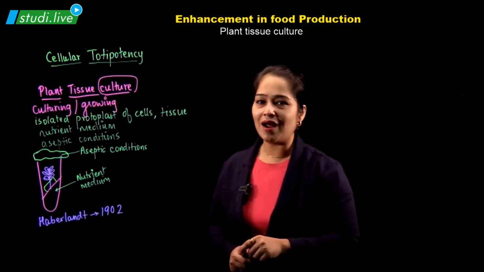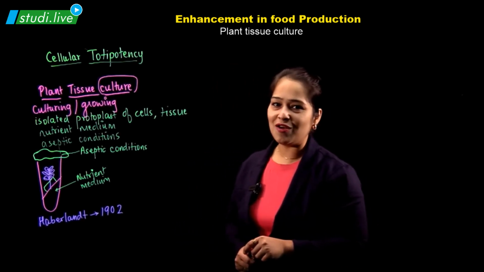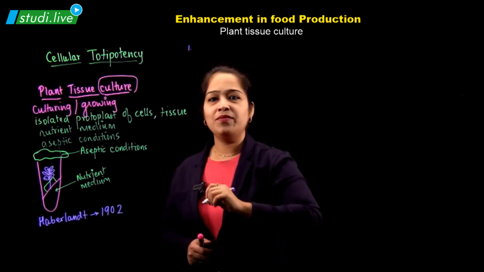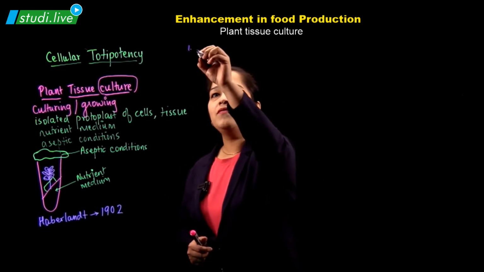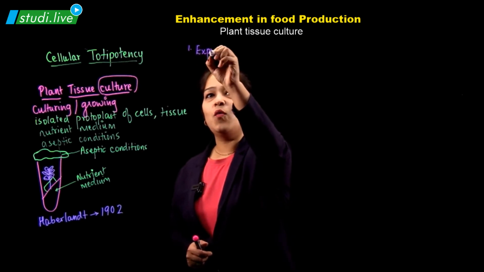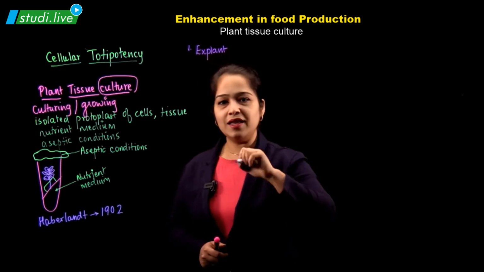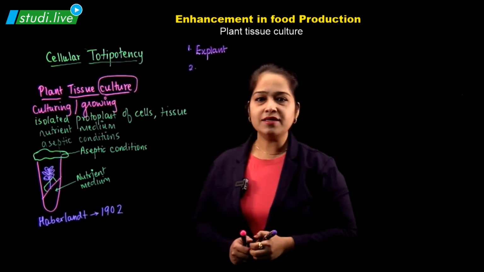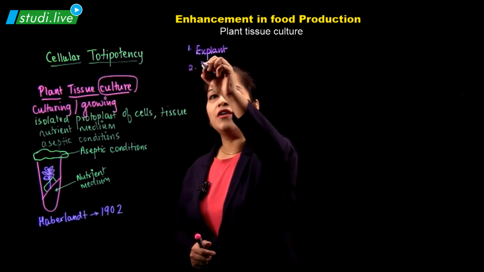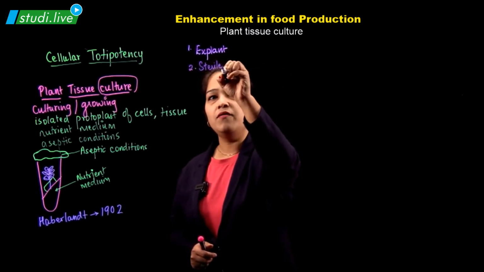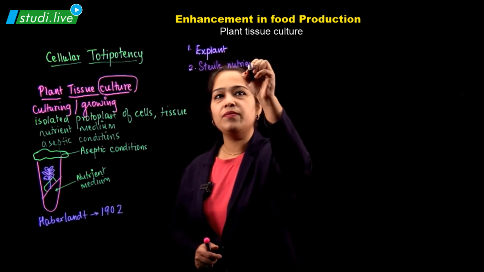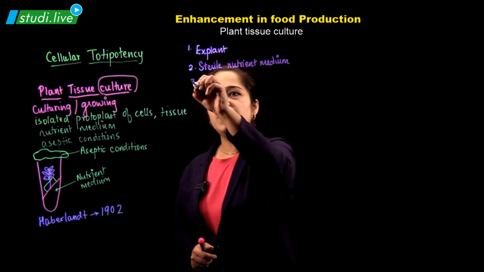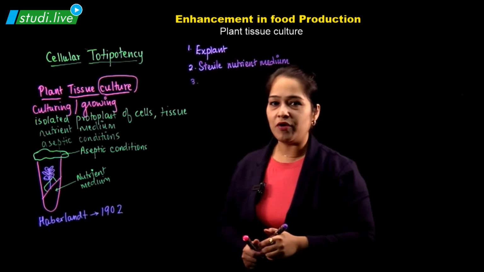So let's see what are the basic requirements for plant tissue culture. For plant tissue culture, our first requirement is the explant. What is the explant? We would be seeing in the next session. Second, we require aseptic sterile nutrient medium. We require nutrient medium as per the requirement.